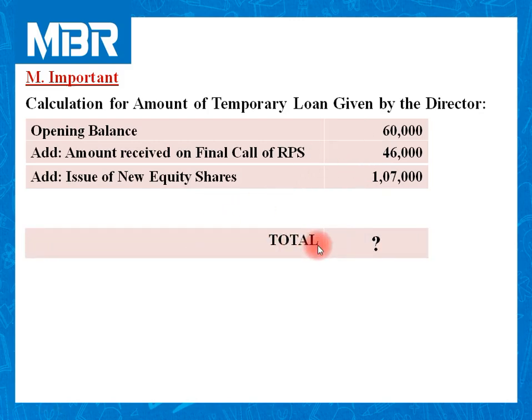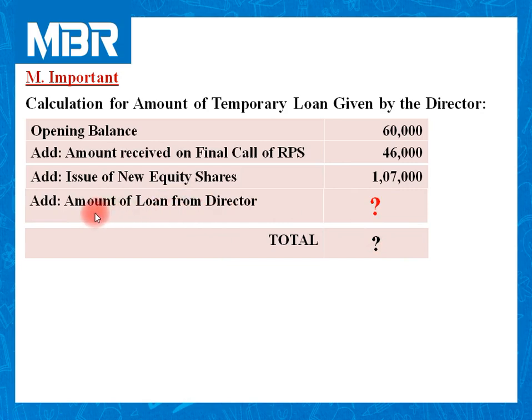Total, question mark, because we don't know the total amount with us. Still we need to calculate amount of loan received from the director.